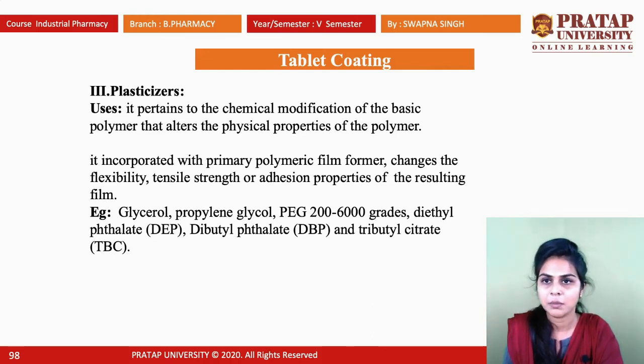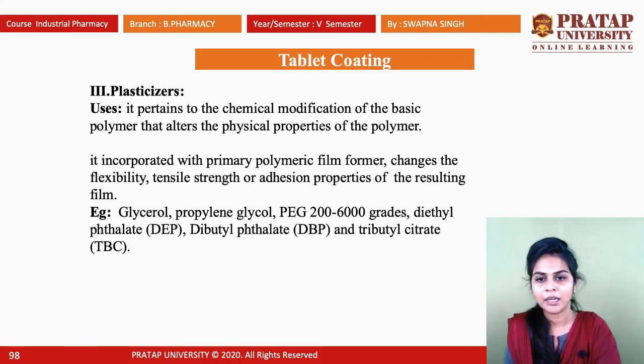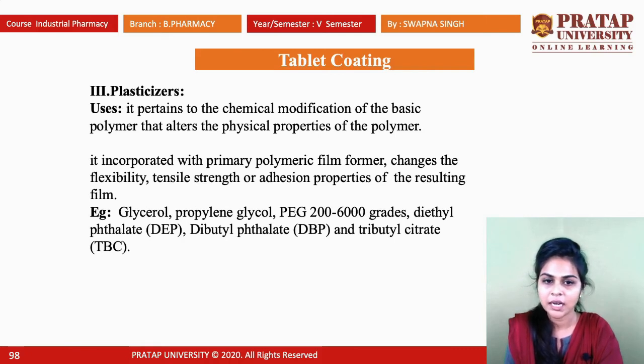Third one is plasticizer. Plasticizers are the agents which increase plasticity. Their use pertains to chemical modification of the basic polymer that alters the physical properties of the polymer, and they are incorporated with the primary polymeric film former, which changes the flexibility, tensile strength, or adhesion property of the resulting film. Some examples of plasticizers are glycerol, propylene glycol, polyethylene glycol 200 to 6000 grades, diethyl phthalate also known as DEP, DBP that is dibutyl phthalate, and TBC that is tributyl citrate.